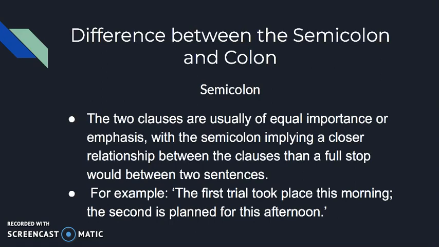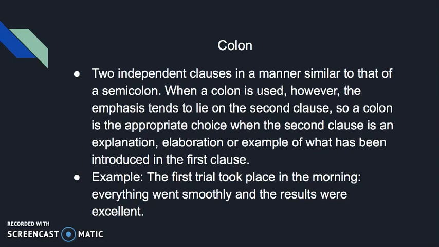So my biggest struggle was the difference between the semicolon and colon. I was never able to differentiate between the two. So let's look at this. A semicolon is where two separate clauses are usually of equal importance or emphasis, with a semicolon implying a closer relationship between the clauses than a full stop would be between two sentences. For example, the first trial took place this morning; the second is planned for this afternoon.